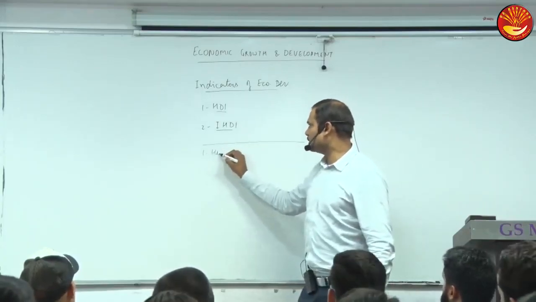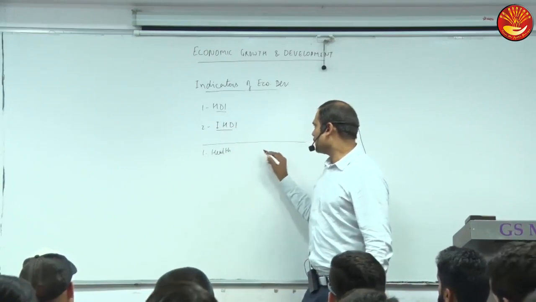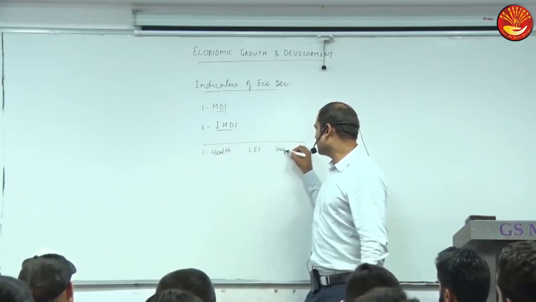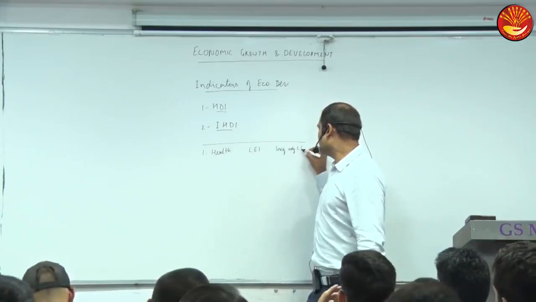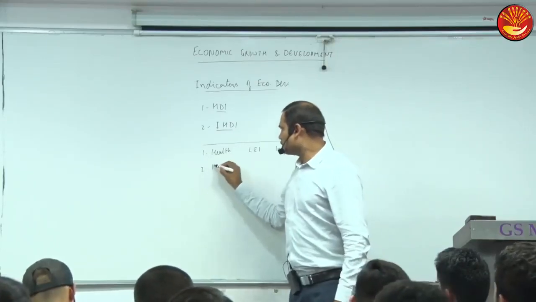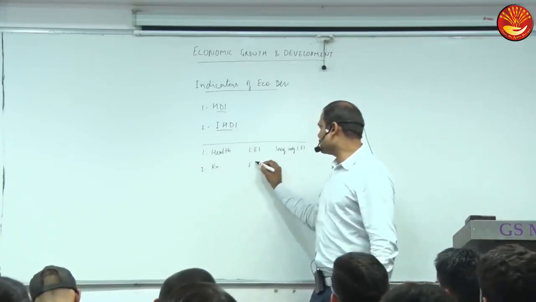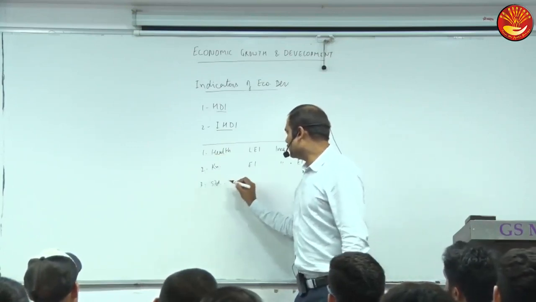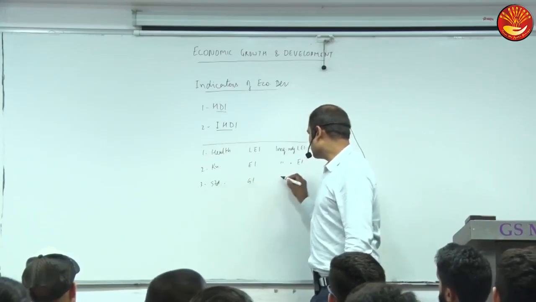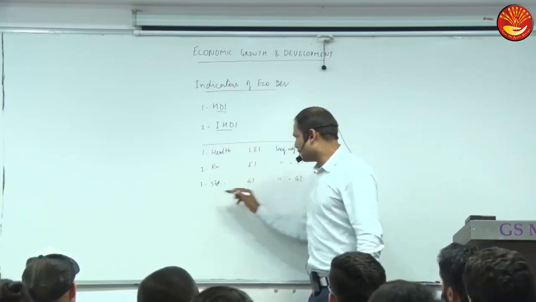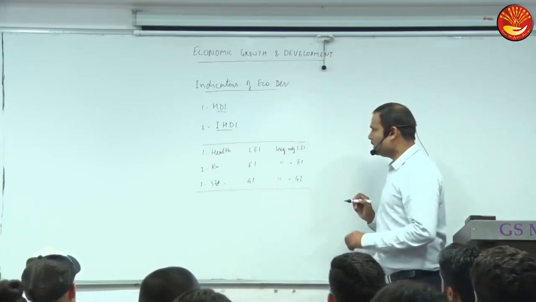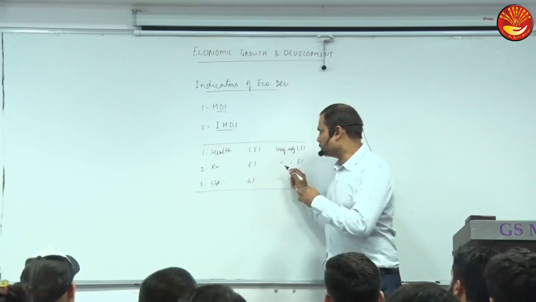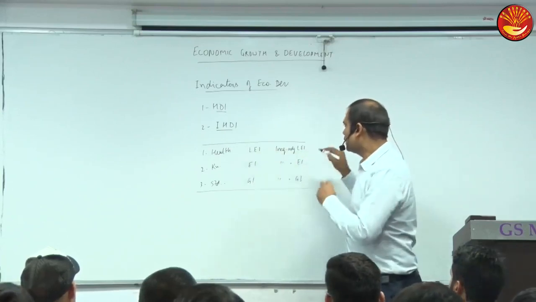For example, the first dimension, as I told you, is health, and here the index is LEI. So we will calculate inequality adjusted LEI. Second, for knowledge we have the education index, and now the inequality adjusted education index. The other is standard of living, and that is the GNI index, so the inequality adjusted GNI index. As I told you, more inequality in a dimension, more discount we will make in that. So it considers inequalities in a particular dimension.